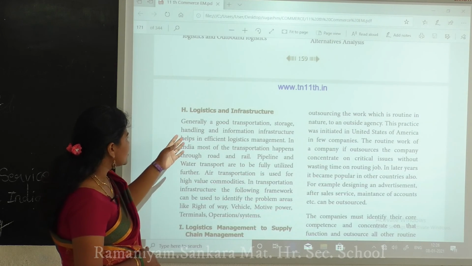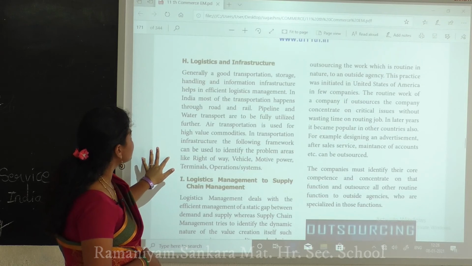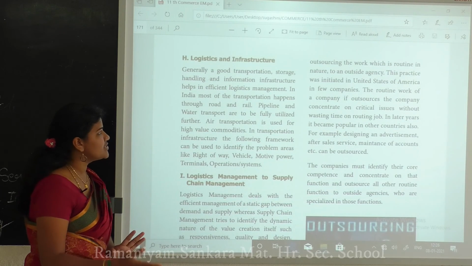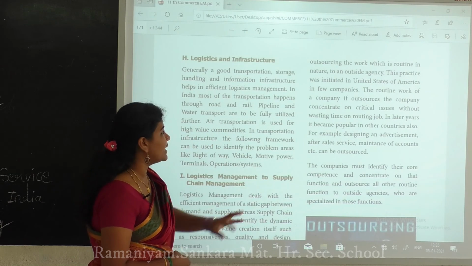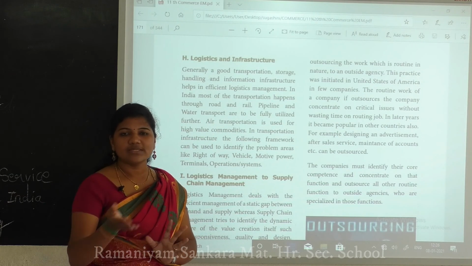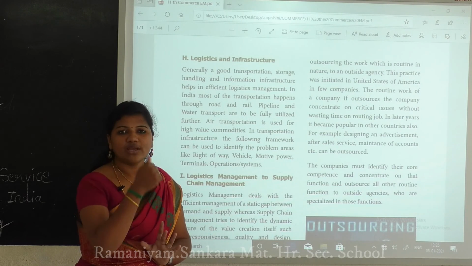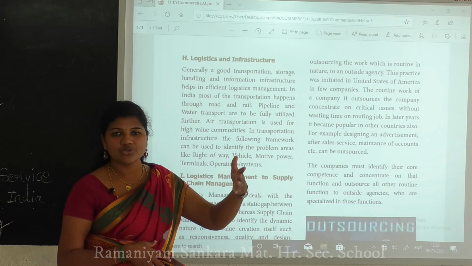Next is logistics and the infrastructures. Generally good transportation, storage, handling and information infrastructure help in efficient logistic management. Actually they have to do the packing first, second, moving from one place to another place, that is the transportation. Third thing, they have to hand over to the customers, and give all the information to the customers.